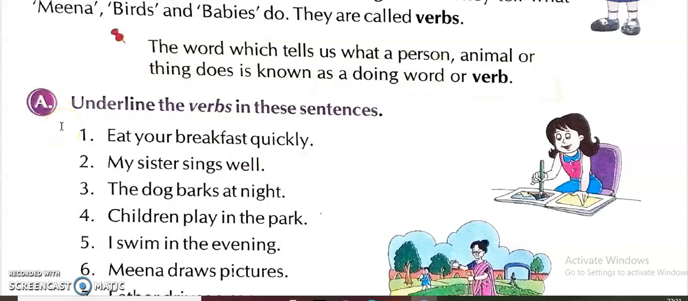In this question, we have to underline the verbs in these sentences. Here are some sentences and we have to underline the verb. Which word is verb, which word is doing word, we have to underline over there. First one, eat your breakfast quickly. So in this sentence, what is the verb? Do you understand? The word eat is a verb, meaning doing word. So we have to underline there.